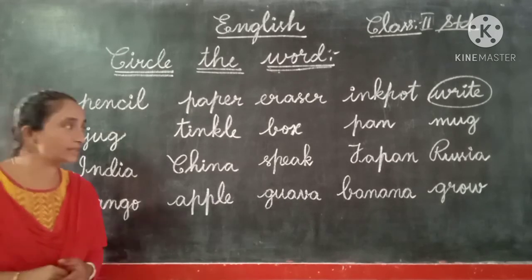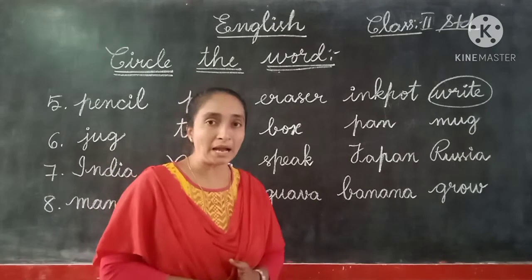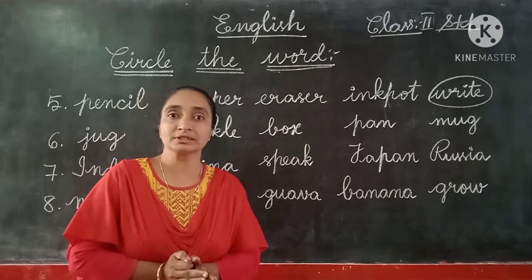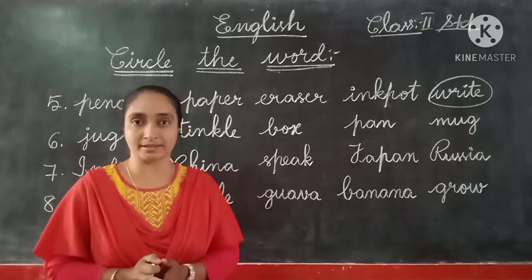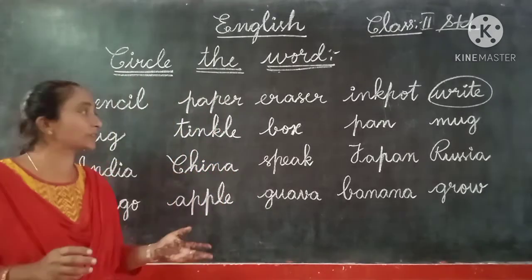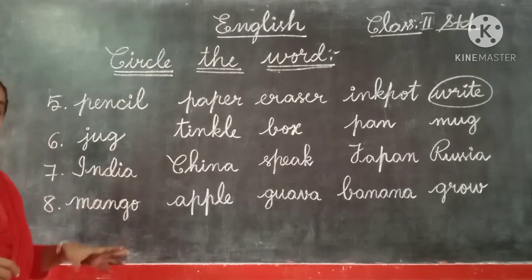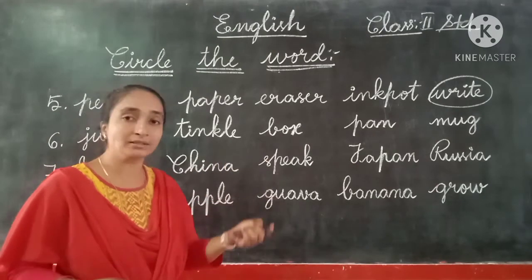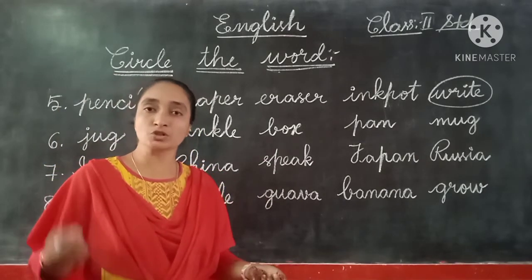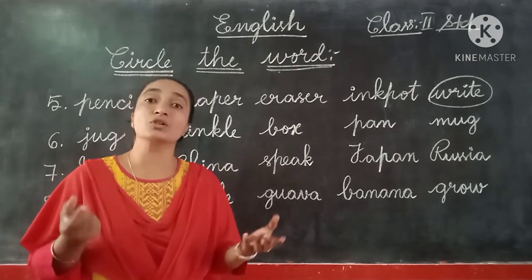J-U-G, jug. T-I-N-K-L-E, tinkle. B-O-X, box. P-A-N, pan. M-U-G, mug. These are also the names of things. All these are household things which we use in our daily routine. In the bathroom we can find these. Jug, a drinking jug for water, is a thing. Box is a thing. Pan, the kitchen item, is also a thing. Mug, which you use in the washroom, is also a thing. So here which is not a thing? Which is not a naming word?